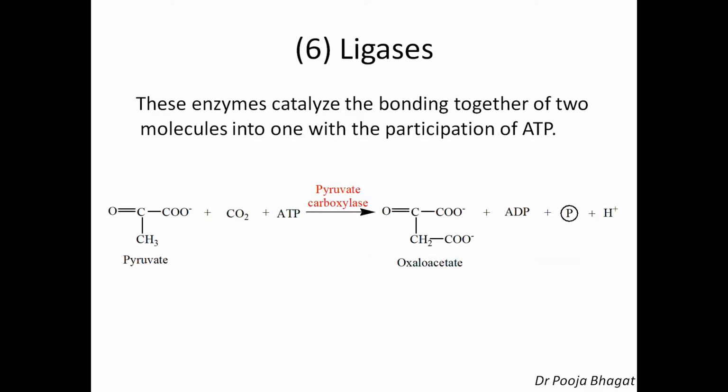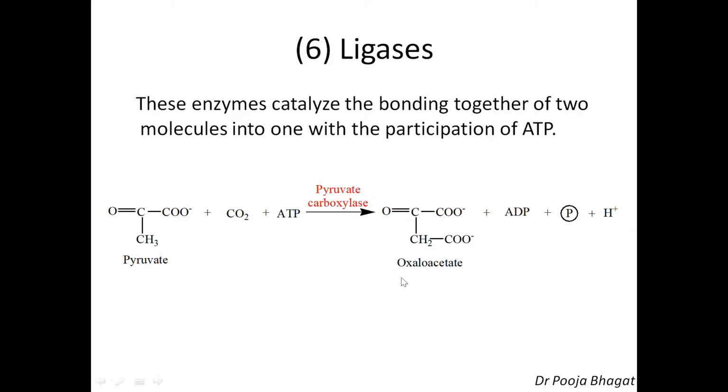Okay. And now the sixth type is ligases. Ligases are those enzymes which catalyze the binding together of two molecules into one with the participation of ATP. ATP is converted into ADP plus Pi.